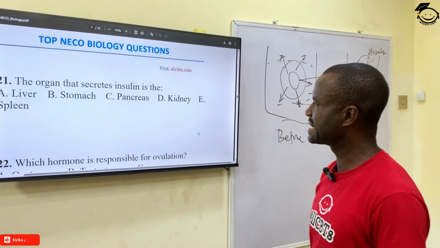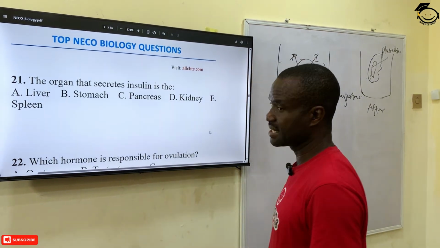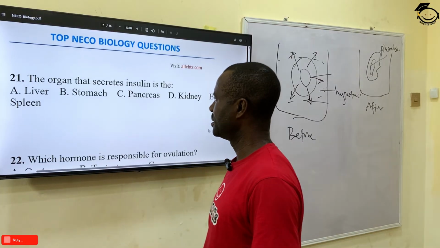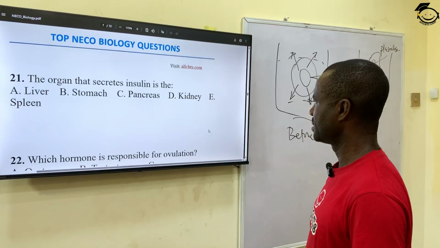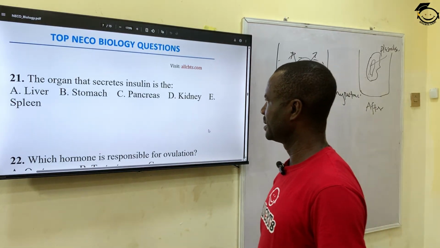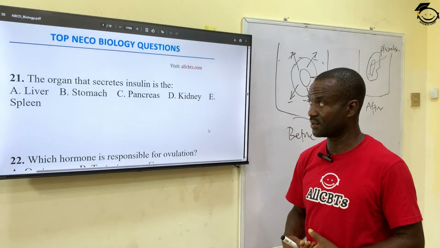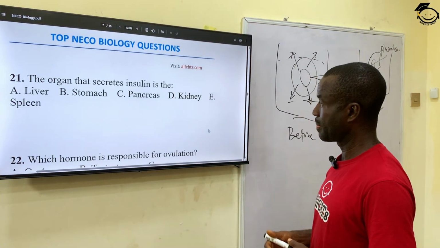The organ that secretes insulin is the dash. That is, the organ that produces the insulin in the body is A, the liver, B, the stomach, C, pancreas, D, kidney, and E, spleen. The correct answer is the pancreas. The pancreas produces insulin, and insulin regulates the amount of sugar in the body.